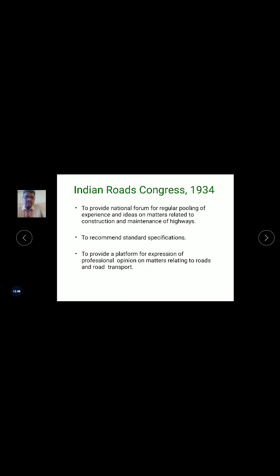From this, the next committee is called the Indian Road Congress. In the year 1934 they provided a forum at regular intervals for their maintenance, annual maintenance, and their restrictions. These committees were formed to recommend the standard specifications, to show how the road should be. These are mainly followed 90% by contractors or engineers. Their specifications should be standard. For example, if the thickness of the bitumen should be 3 mm, the thickness should be followed at 3 mm all along the road. So these are all the Indian Road Congress committees.